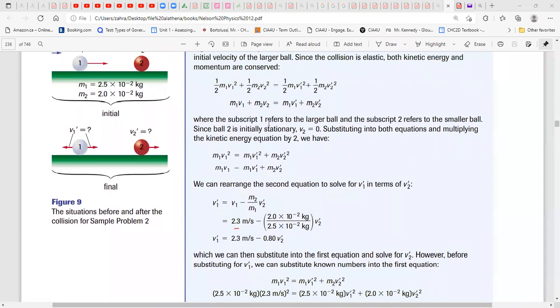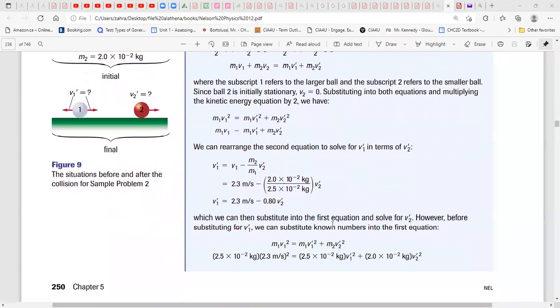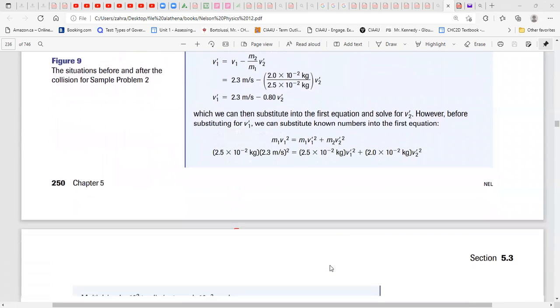Then we can use the conservation of the kinetic energy. So instead of the V prime 1, I can put that expression, which is 2.3 minus 0.8 V prime 2. All right.